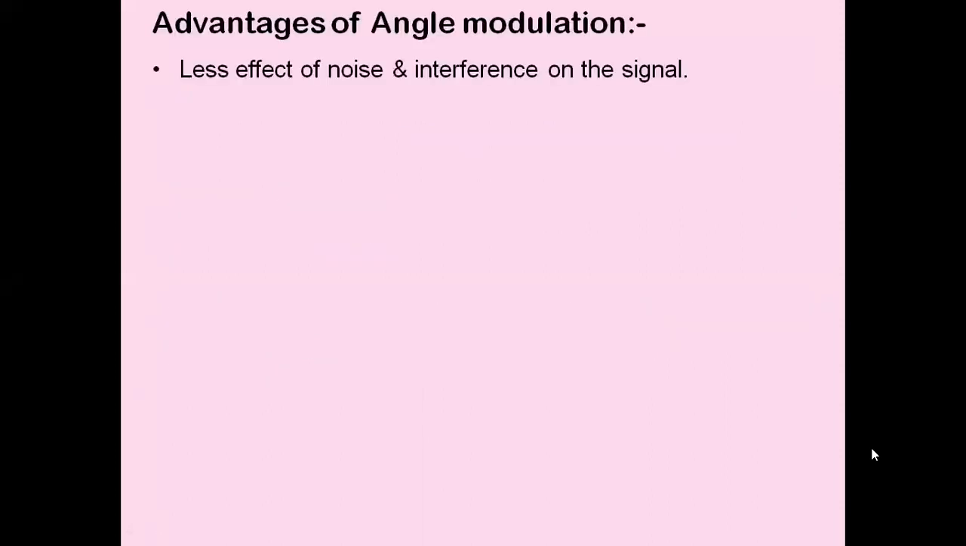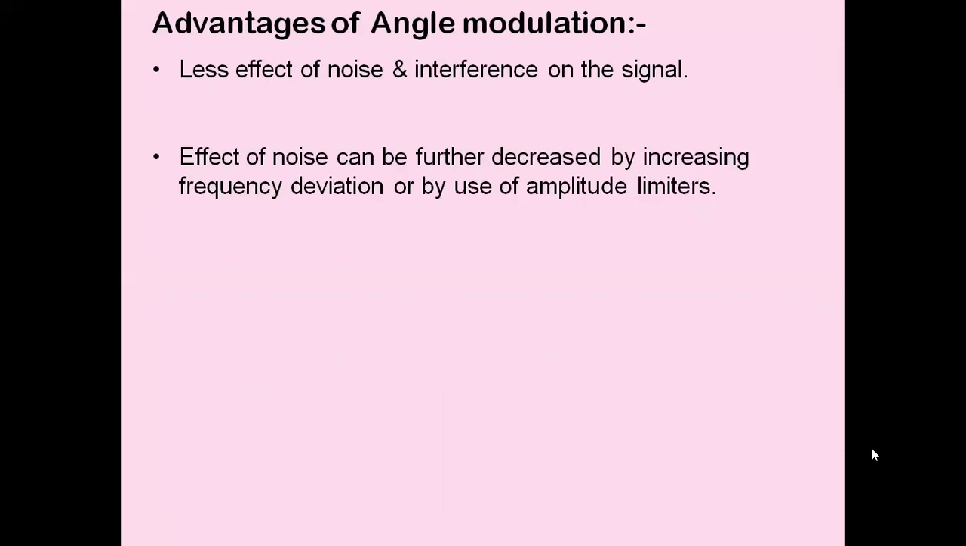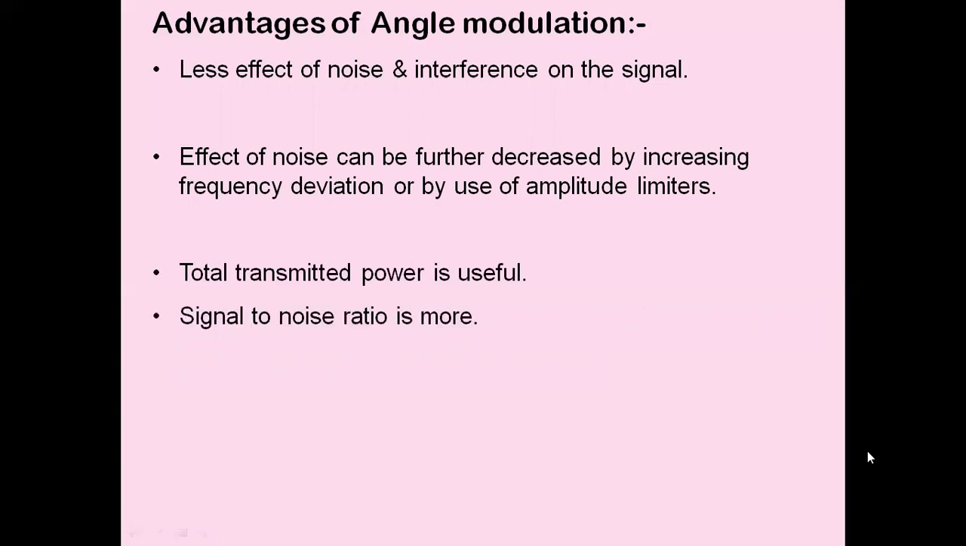Advantages of angle modulation: less effect of noise and interference on the signal. The effect of noise can be further decreased by increasing the frequency deviation or by use of amplitude limiters. So if you increase the frequency deviation, the modulation index increases, and the bandwidth also increases. Due to that, the signal to noise ratio increases, so noise is reduced. Or we can make use of amplitude limiters to clip off the unwanted noise. The total transmitted power is useful, and the signal to noise ratio is more.